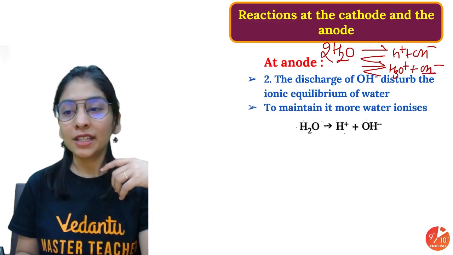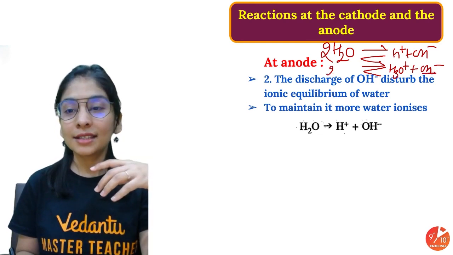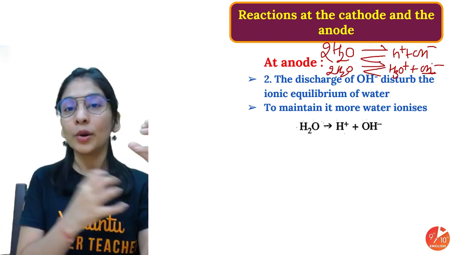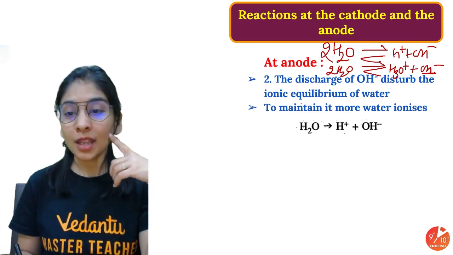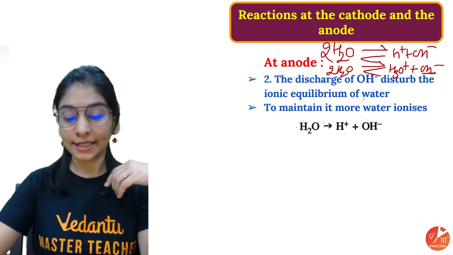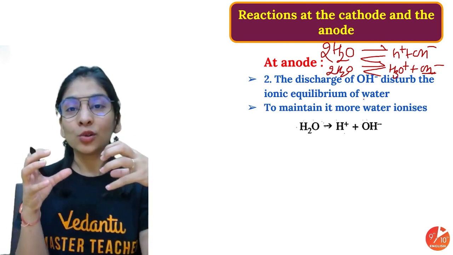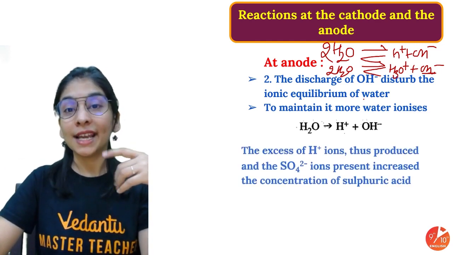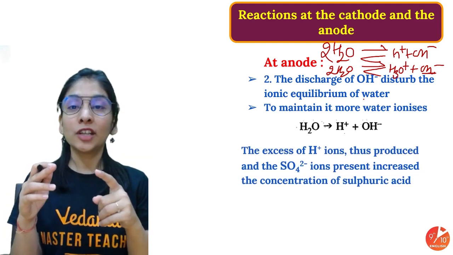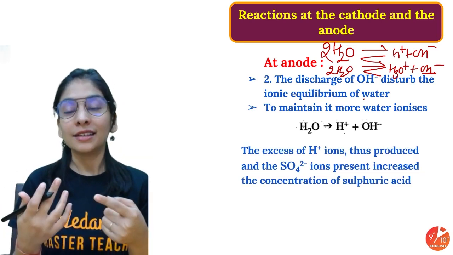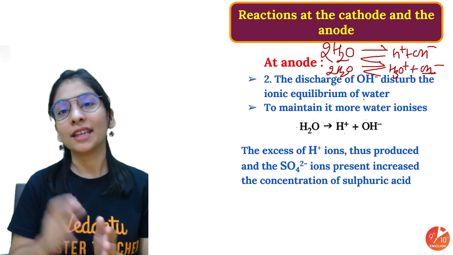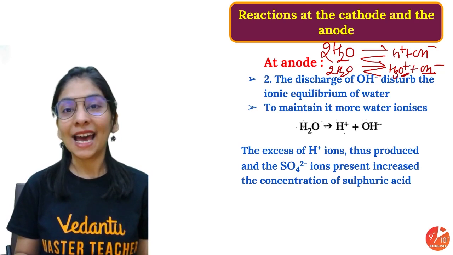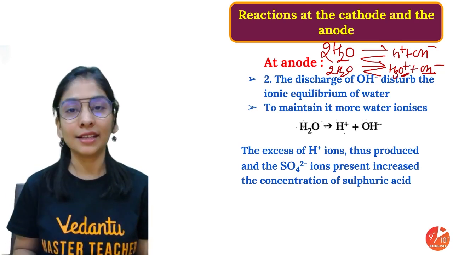So they're telling that if the discharge of OH ions goes on, this equilibrium is disturbed because this ion is not there to maintain the equilibrium. That means to maintain it, more water ionizes. As OH ions are going and going, now we don't have equal amounts of hydronium and OH ions, so more and more H2O will ionize. This is the process which keeps the reaction going on, facilitating the ionization of more and more water. And now as OH ions are going, the acidity is somewhat increasing in the solution.